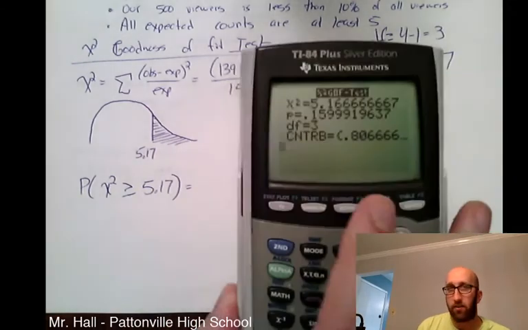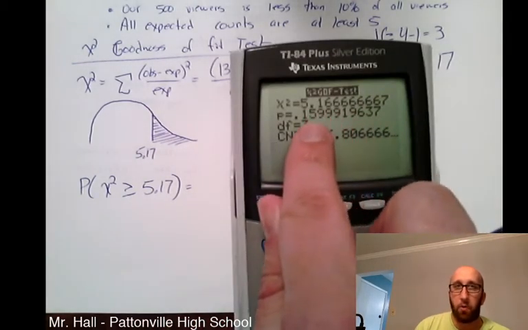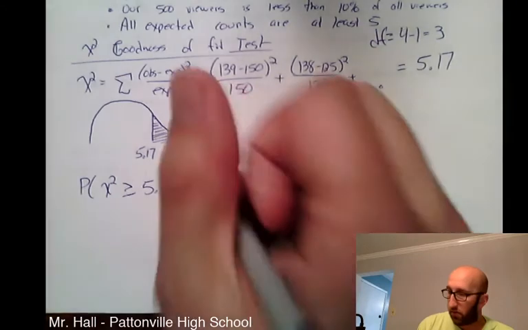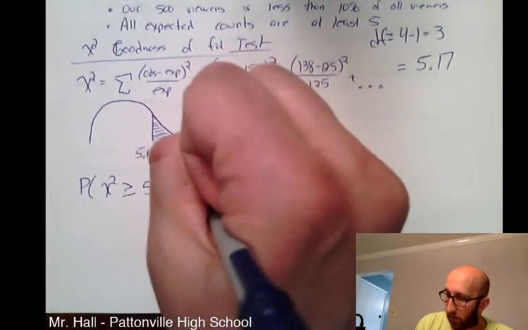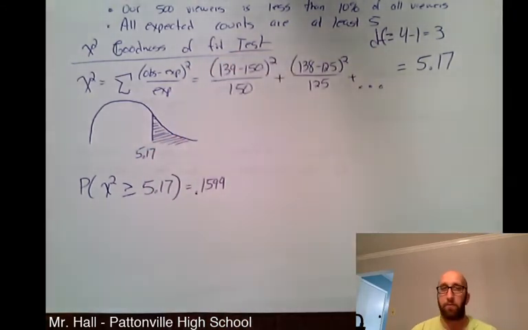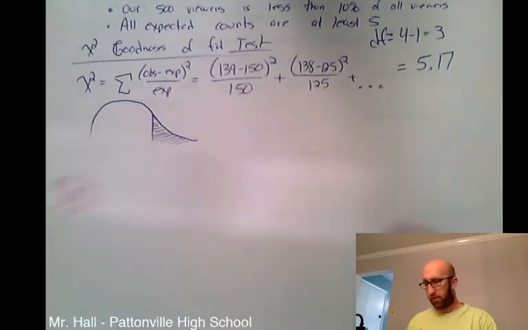It's always to the right, which is nice. Our calculator tells us this p-value is 0.1599. So if you want to round that, you can. If you just want to say, hey, let's just stick with 0.1599, you can.